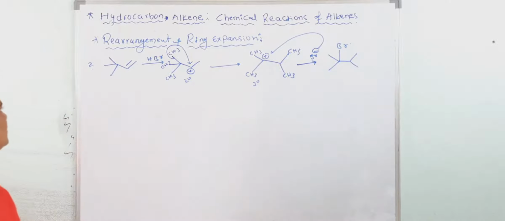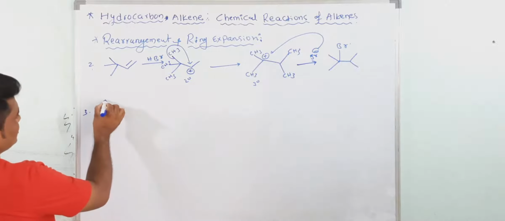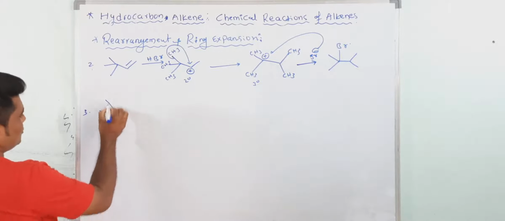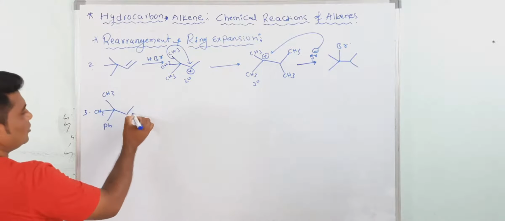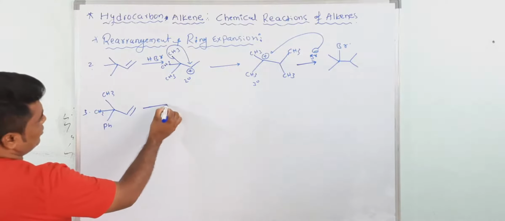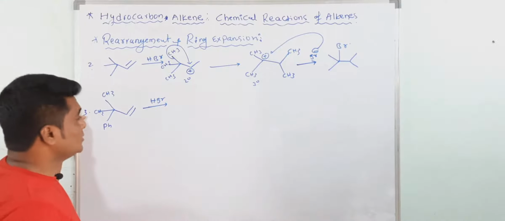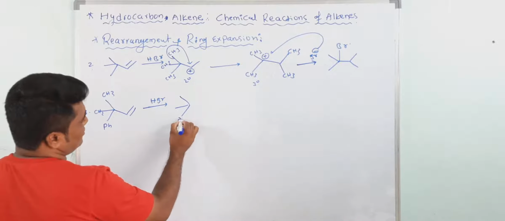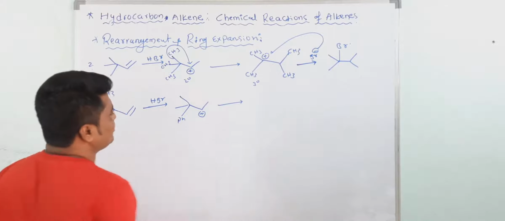Okay, now third. See here, this is one compound with pH and CH3, CH3, like this. When you add HBr, what carbocation will form first? Yes, carbocation will form here. Then rearrangement takes place.